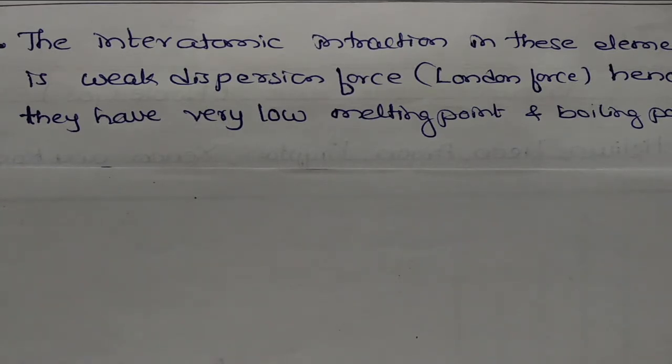But even then we can get some compounds of xenon with fluorine and oxygen. This was discovered by the chemist Neil Bartlett. He first found one compound, xenon platinum fluoride, by the reaction of platinum hexafluoride with xenon.